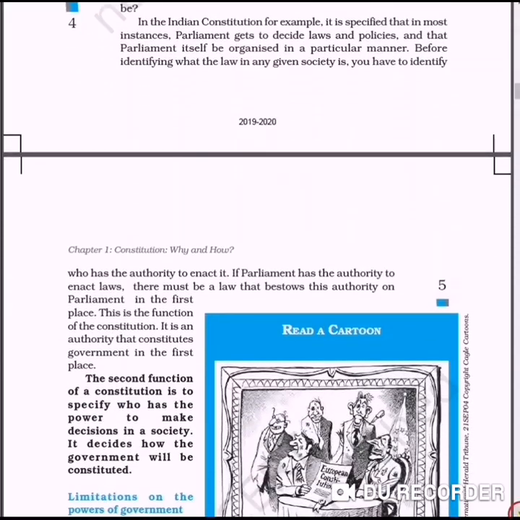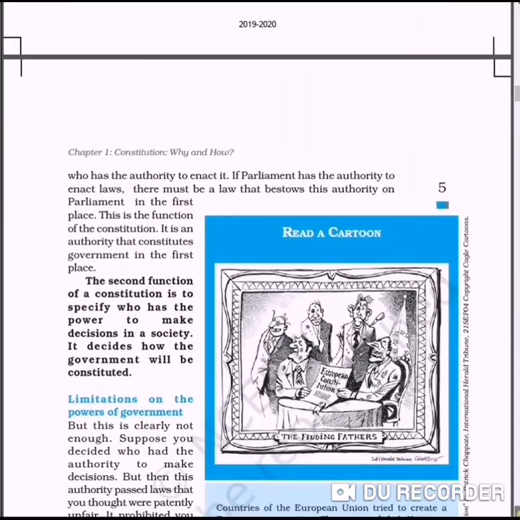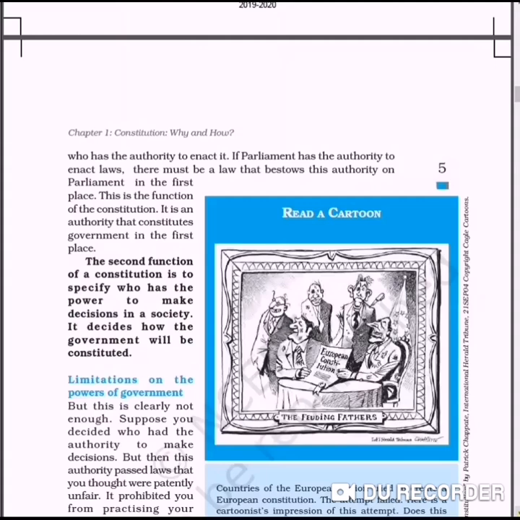Second function is also appearing on the screen. See, the second function of the constitution is to specify who has the power to make the decision in the society. It decides how the government will be constituted. Means, according to the rules of the constitution, we are able to make our elections. We are able to choose our leaders. Side by side, it also mentions the limitations on the government and its powers.